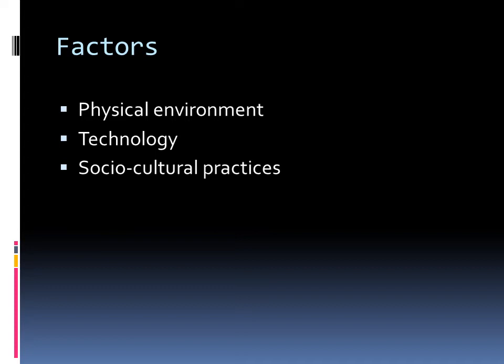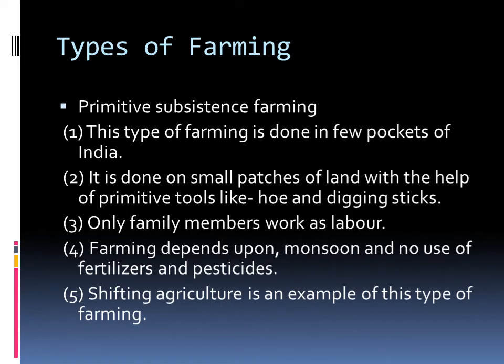First factor, physical environment. Second, technology. Third, social and cultural practices or trends in India. Now we will discuss the different types of farming done in India.